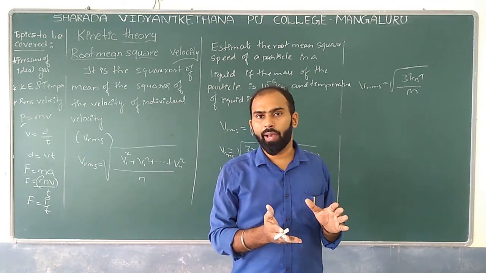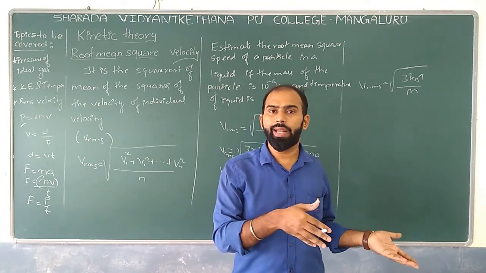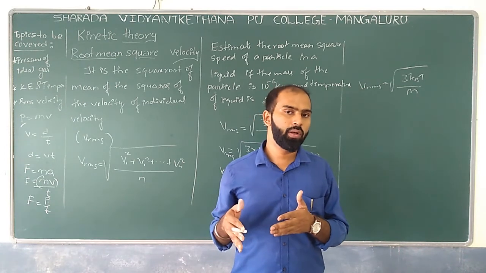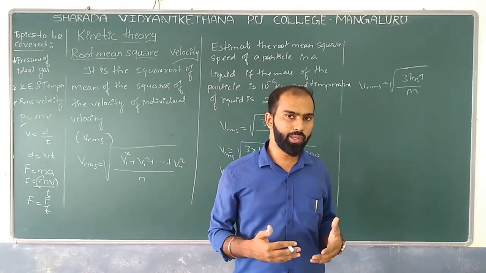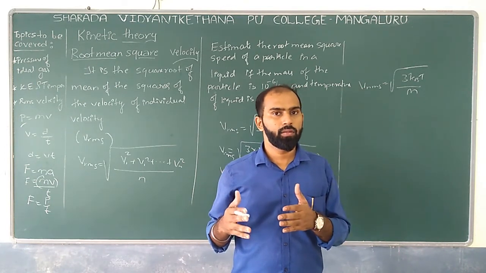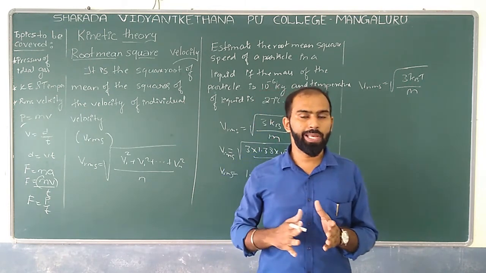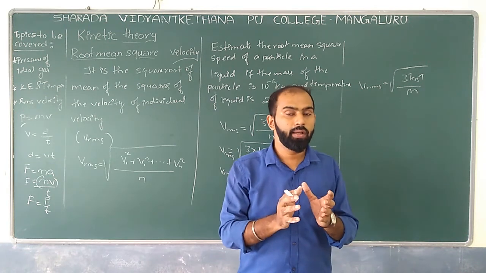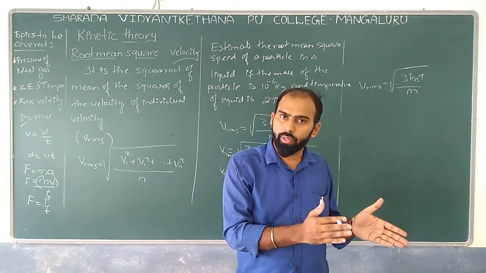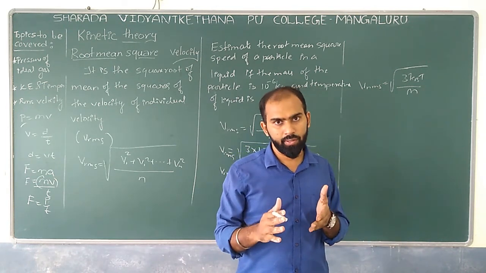If they give the value of density, we go with the density relation for the RMS value. If they give the volume and mass of the molecules, then we go with the square root of 3PV divided by m. Like that, based on the hints, we check which is the suitable equation for a particular answer.